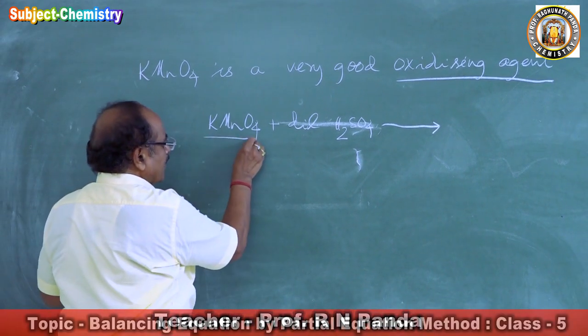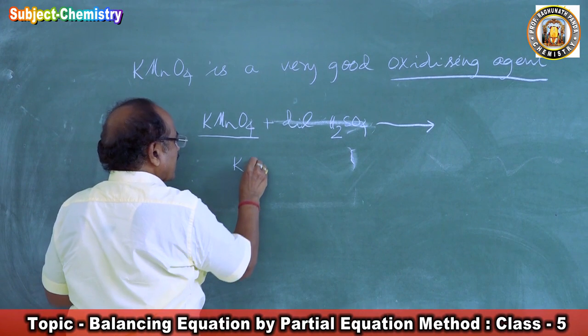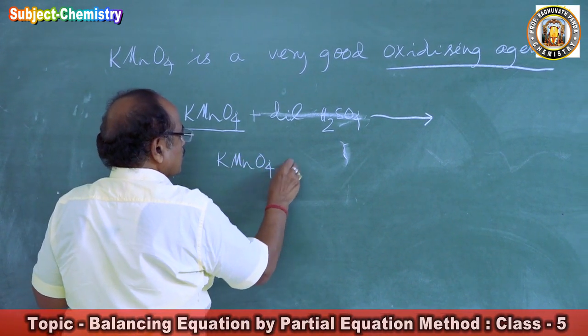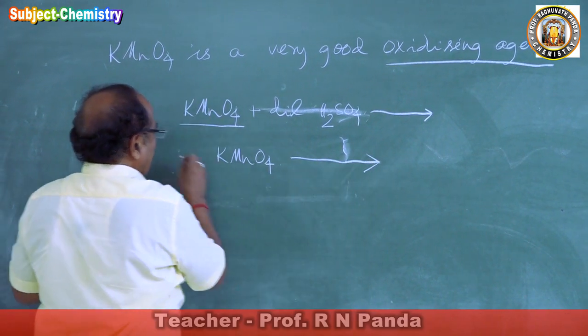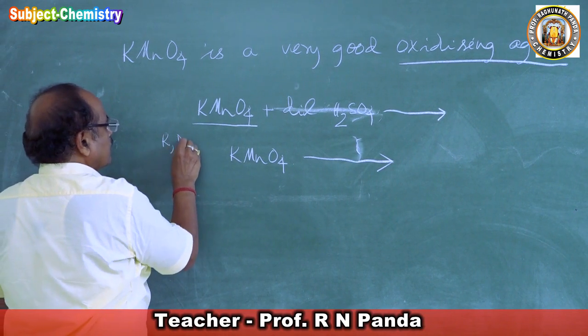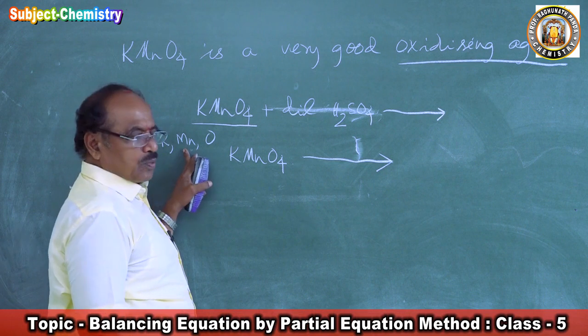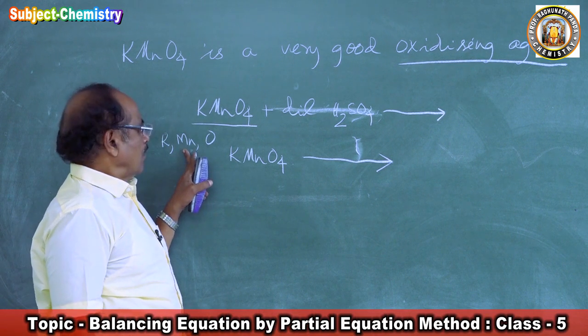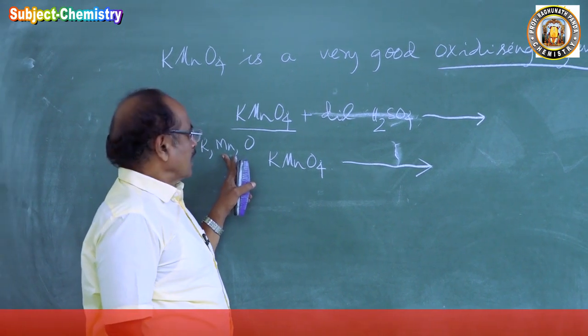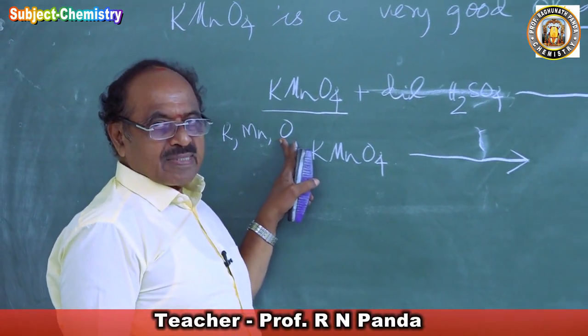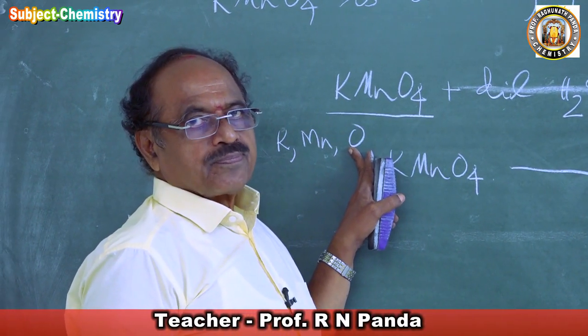Potassium permanganate, as I told you last class, has three elements: potassium, manganese, oxygen. Potassium and manganese both are electropositive metals, and oxygen is a non-metal, electronegative in nature.